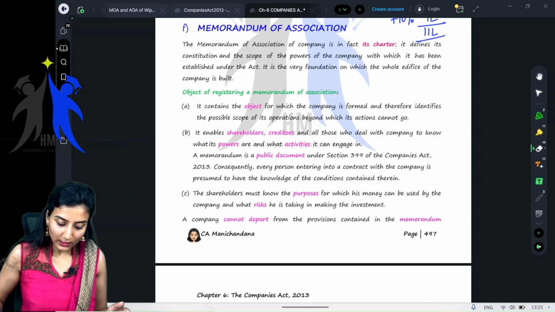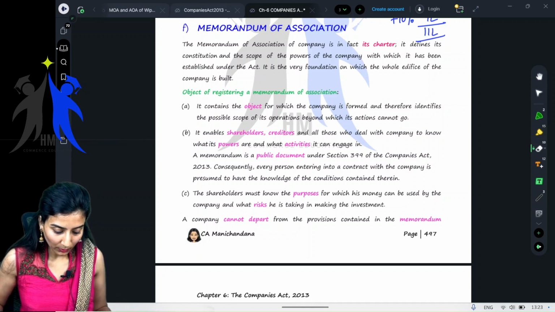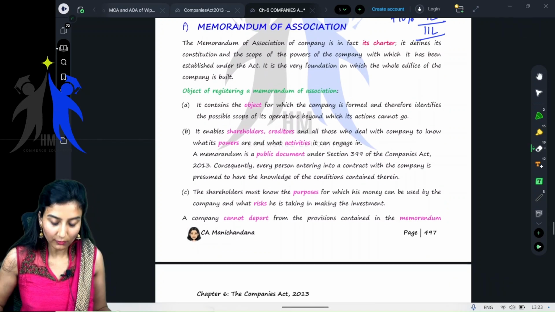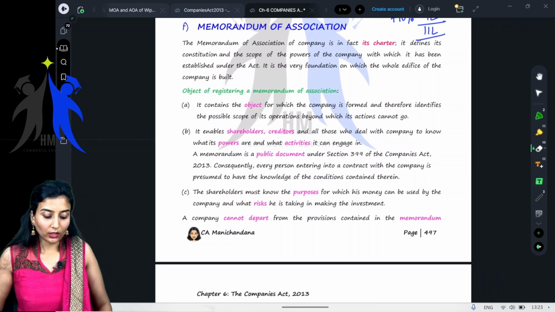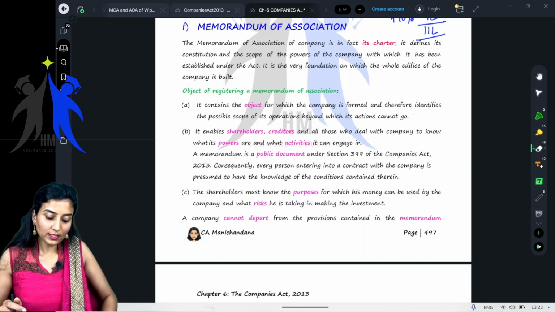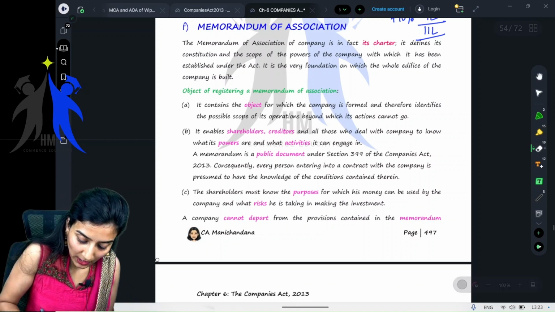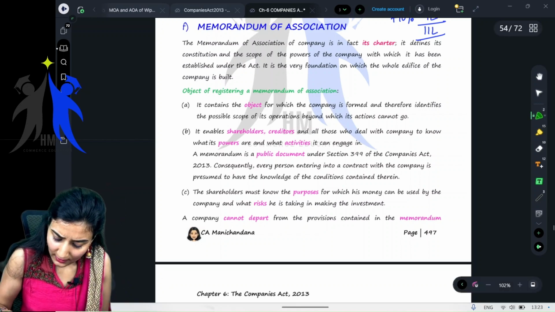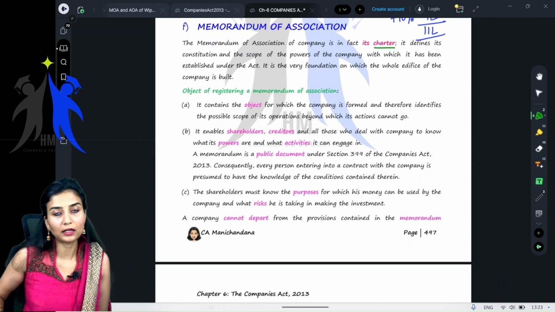Come to page number 497, everyone, in our books, right? Page number 497. Good. The Memorandum of Association of the company is in fact its charter. Now, what's the meaning of charter?